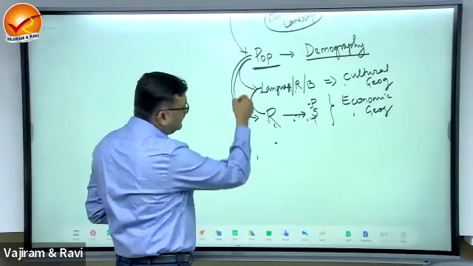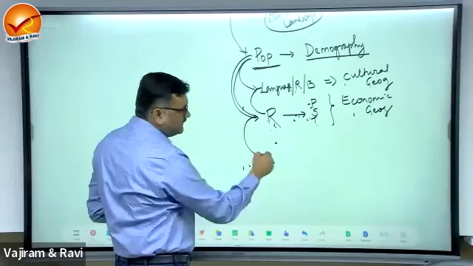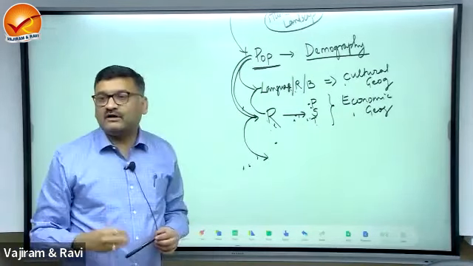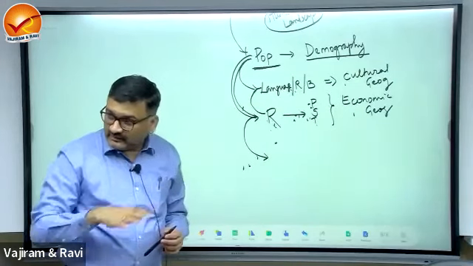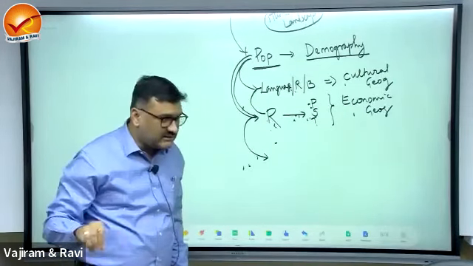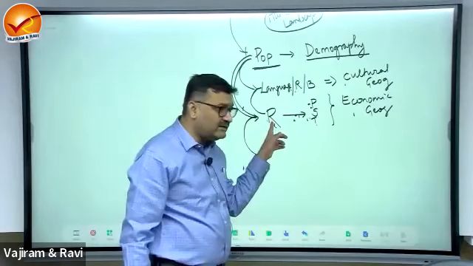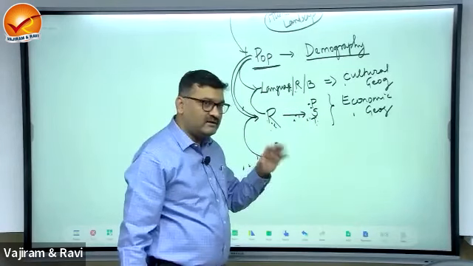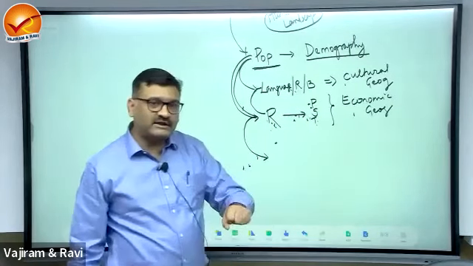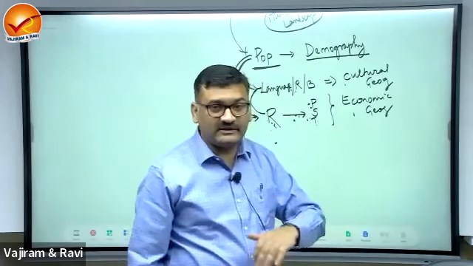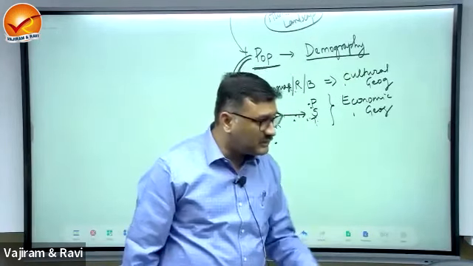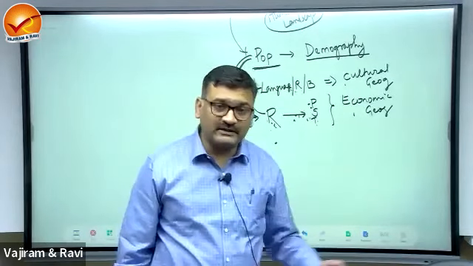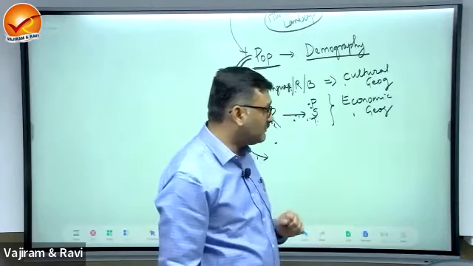Okay. Now, populations, depending on the resources, will be clustered, right? How is the distribution of population in any country or in any region? This is determined by availability of resources and type of activity, right? Most of the population will be concentrated in the areas where there is availability of water, fertile soil, or good conditions of the climate, optimum conditions of the climate. So this determines the population.